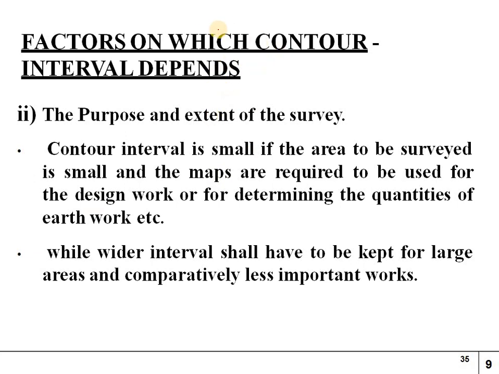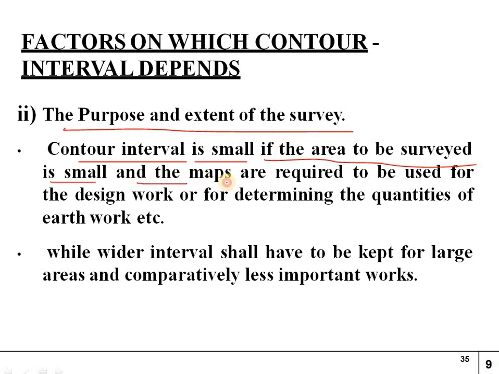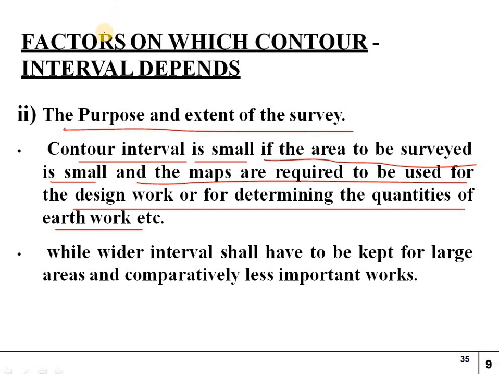And the next one is the purpose and extent of the survey. The contour interval is small if the area to be surveyed is small, and the maps are required to be used for design work or for determining the quantities of earthwork, etc. When the area is small, the contour interval will also be small, so we can locate it in the maps for design work and for determining the quantities of earthwork.